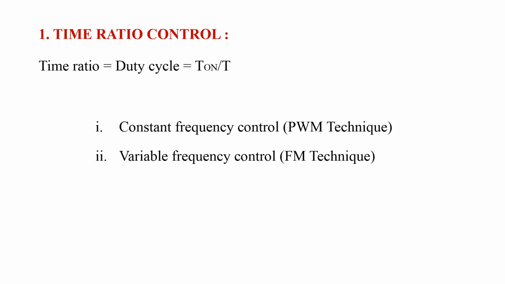Now consider the first method, that is time ratio control. We know time ratio in the sense duty cycle, that is the ratio of on time of the chopper to the total time of the chopper. Depending upon this ratio, this first method, time ratio control, is again classified into two types: the constant frequency control method and the variable frequency control method. Constant frequency control method is also known as pulse width modulation technique and variable frequency control is also known as frequency modulation technique. Now we are going to discuss each and every technique.